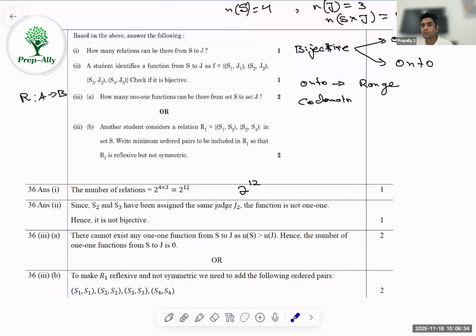But a more comprehensive way would have been to check whether it is onto or not. Onto means all the judges should be mapped. So yes, all the judges are mapped: Judge 1, Judge 2, Judge 3. So in fact, my suggestion is you could have also written that it's an onto function, but not one-to-one.